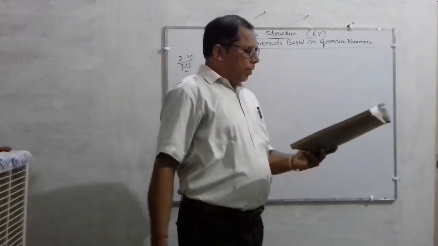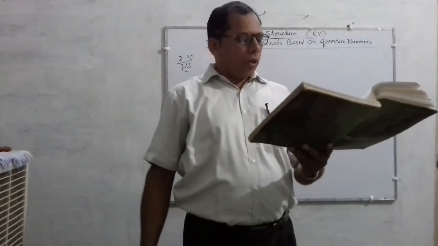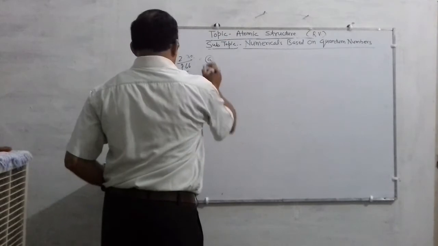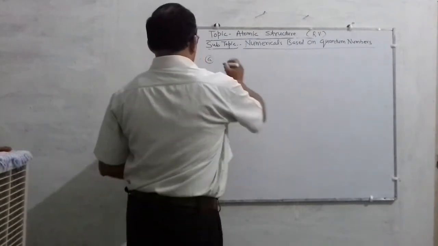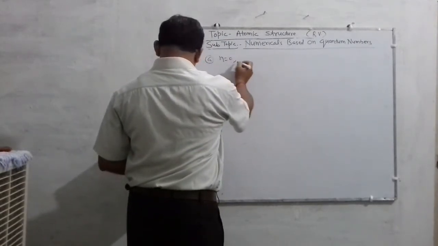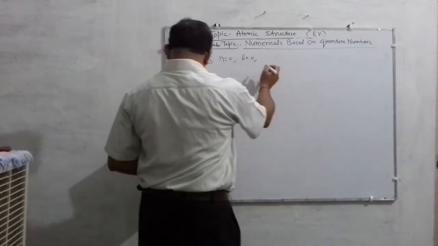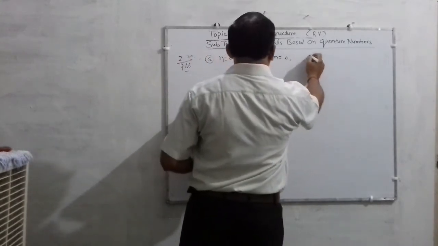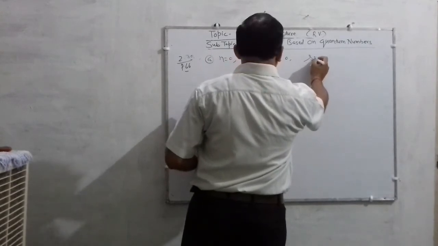Give reasons which of the following sets of quantum numbers are not possible. Okay. So the first question: n is 0, l is 0, m is 0, and s is plus half.